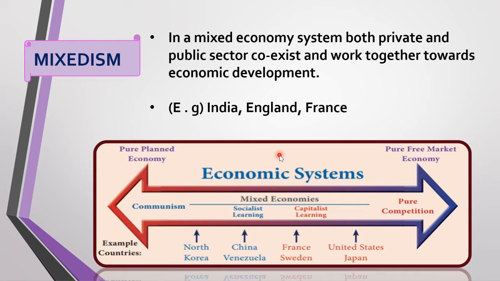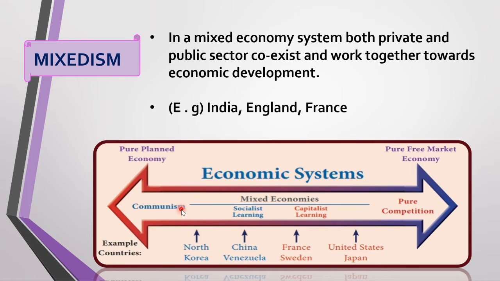So look at this picture, or the diagram here. We have the economic systems. Here we have communism, then pure competition, or the pure planned economy and the pure free market economy. What do you mean by communism?